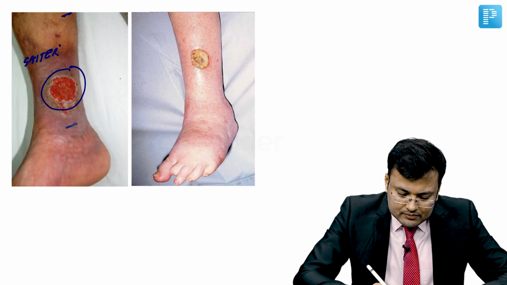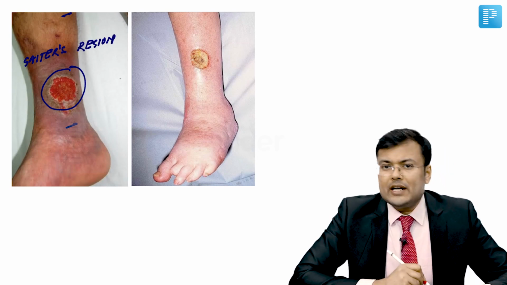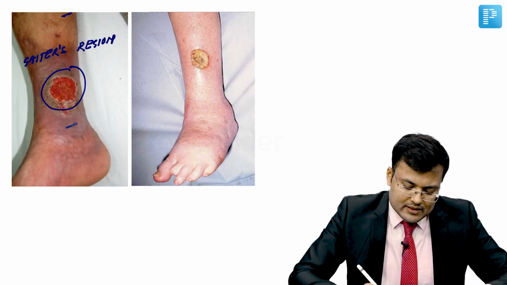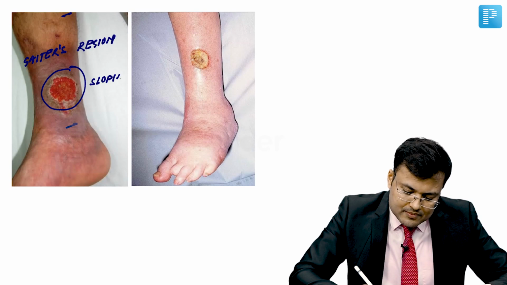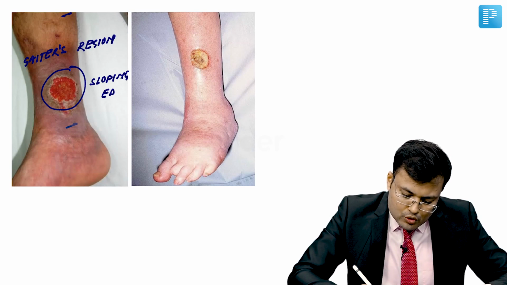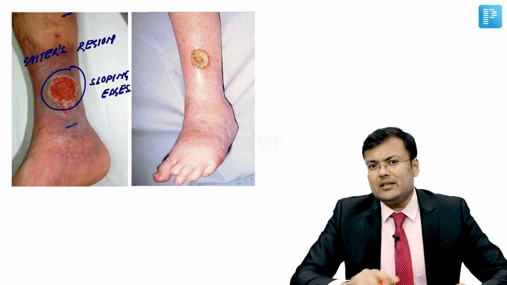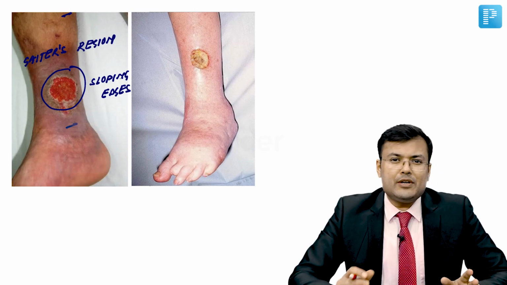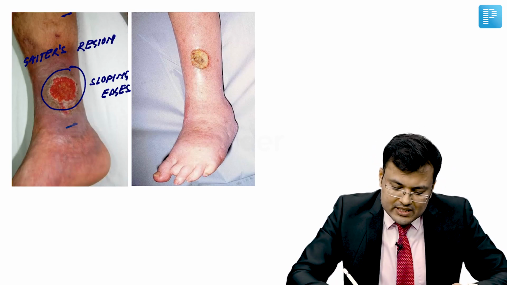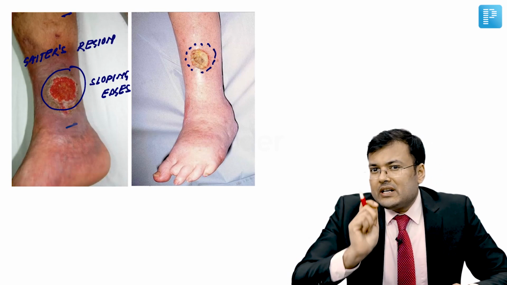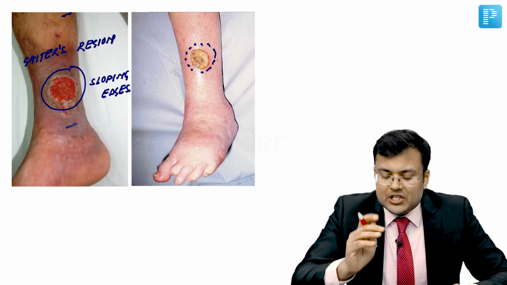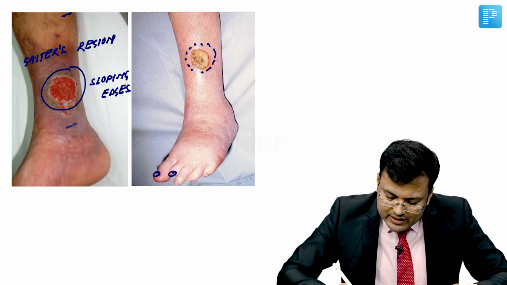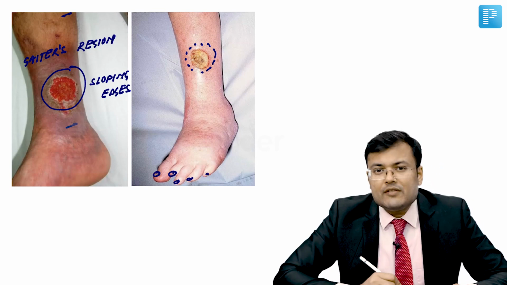Ulcers are very important. See, tell me, what is this ulcer? If you see the location, it is located in Gaiter's region, between medial malleolus and the calf muscle. What kind of edges are seen in venous ulcers? These are having sloping edges. And in the surrounding, you can see hyperpigmentation because of varicose vein. If you see this ulcer, this is punched out. The skin is thin, shiny, and there are brittle nails, loss of hair.